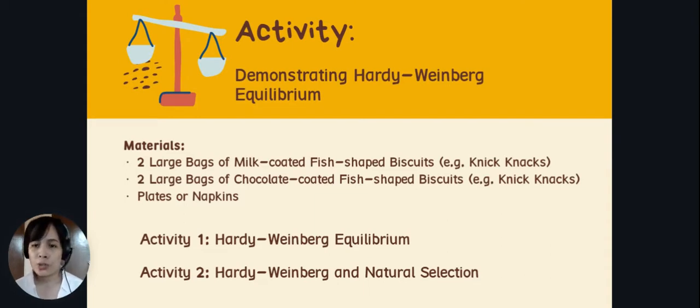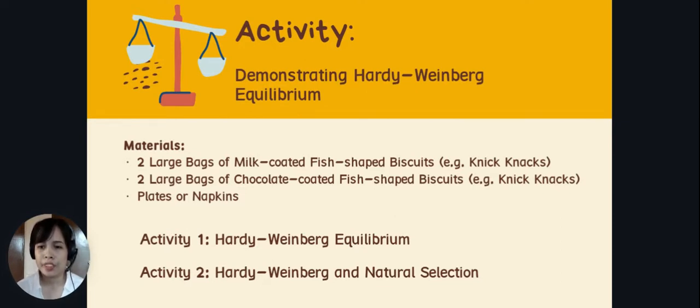When you introduce natural selection, you can see that the genotype frequencies will vary over the 5 generations. So there will be differences. With those results, you can see that evolution is occurring in the second simulation because over the 5 generations, you can see differences in the genotype frequencies.